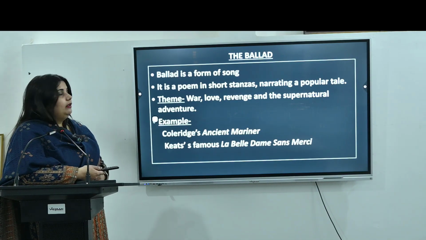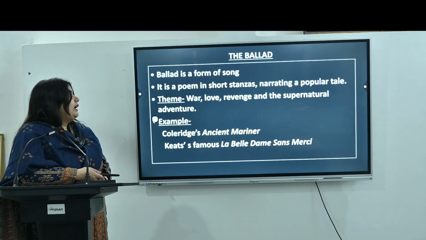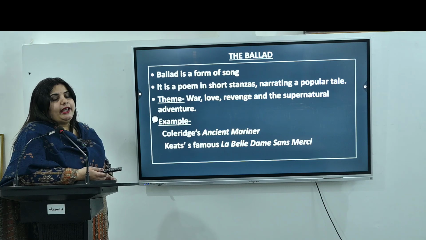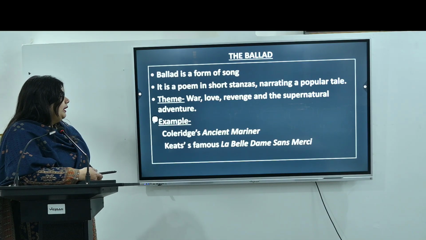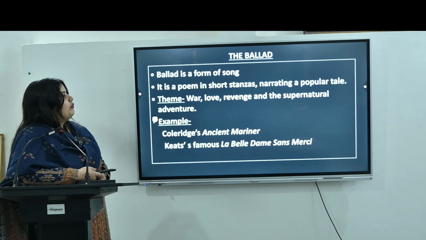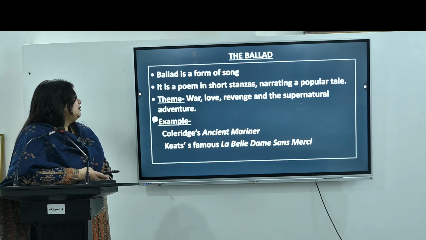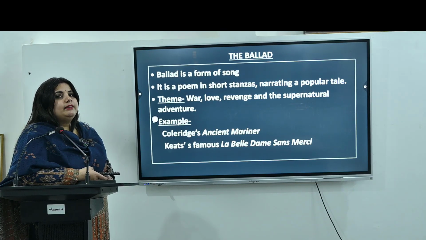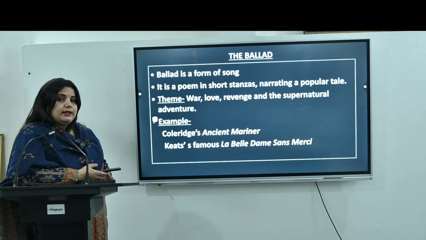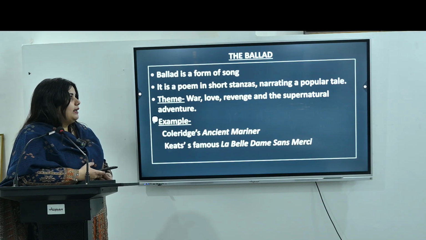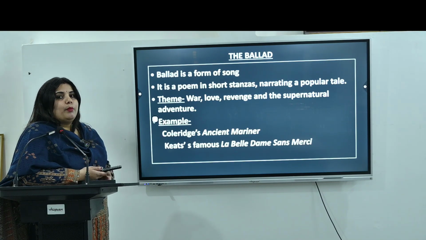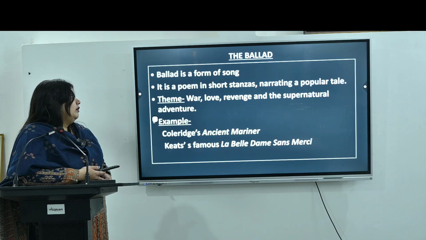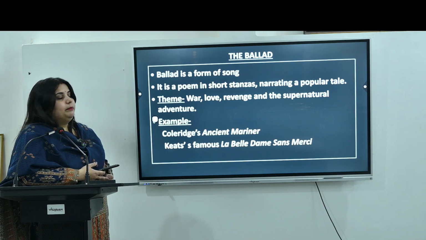Then we have the ballad. The ballad is a form of song. We can say it is a poem. It is a short tale written in verse form. It is a poem in short stanzas narrating a popular tale. The themes are war, love, revenge, and supernatural adventures. So basically the recognition of a ballad is that it is written in short stanzas, and it is a tale in the form of verse. It can be based on a popular tale also, and themes are love, revenge, and supernatural elements.